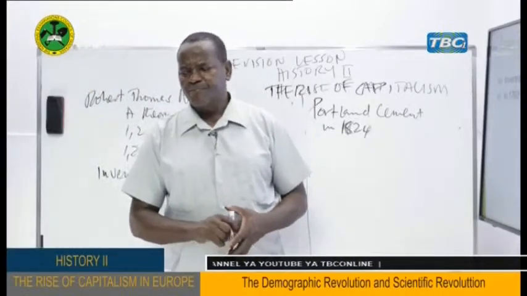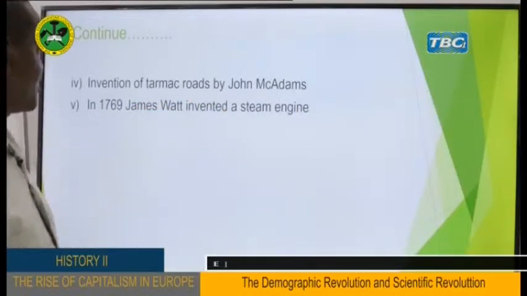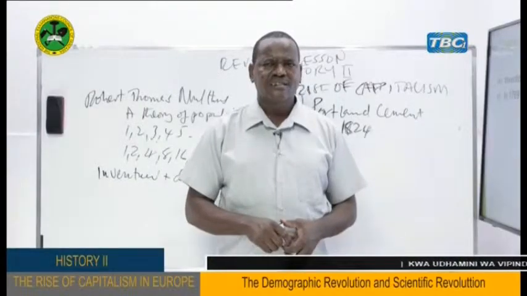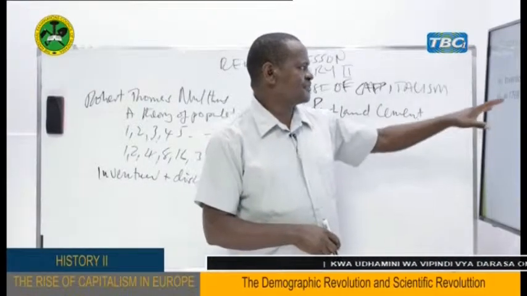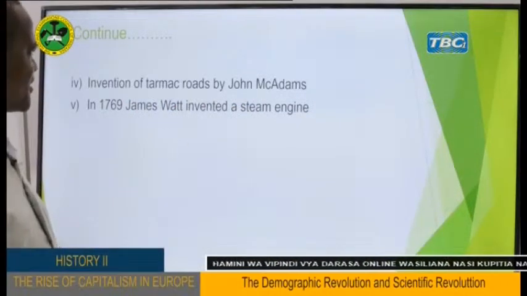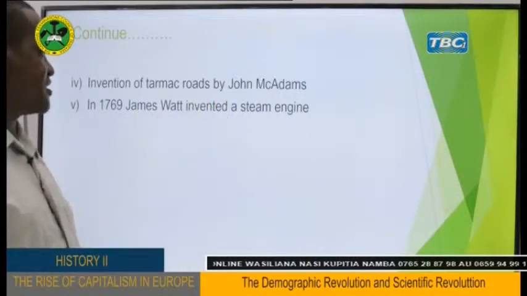My dear students, another thing is the invention of the tarmac road by John McAdam. Tarmac road. I know today we speak of macadamized roads. Macadamized roads were invented by John McAdam. We shall come to see more in the Industrial Revolution. This was another very important development made by John McAdam.